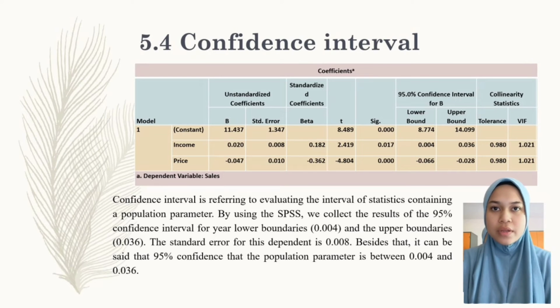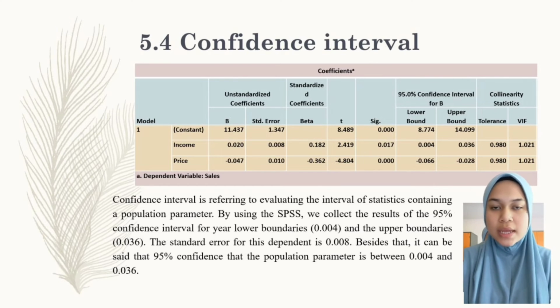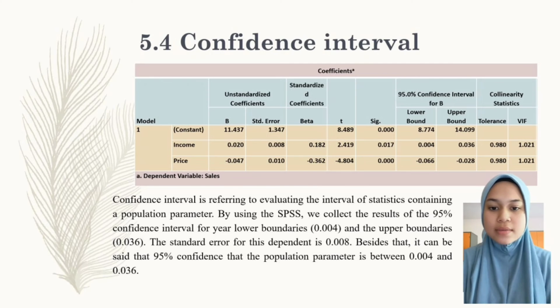Next is confidence interval. Confidence interval refers to evaluating the interval of a statistic containing a population parameter. By using SPSS, we collect the result of the 95% confidence interval, with the lower boundary at 0.004 and the upper boundary at 0.036. The standard error for this dependent variable is 0.008. Besides that, it can be said that we are 95% confident that the population parameter is between 0.004 and 0.036.